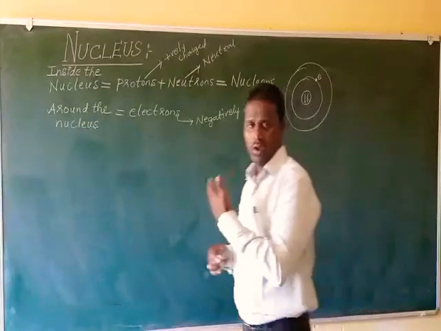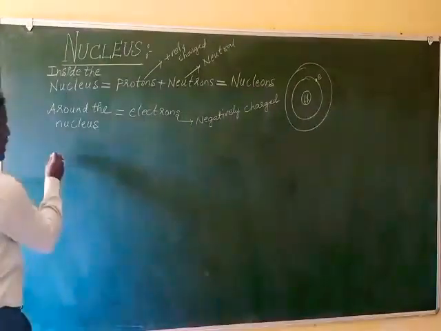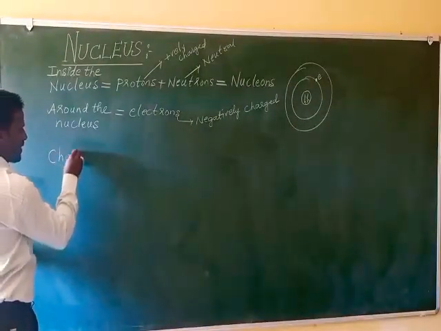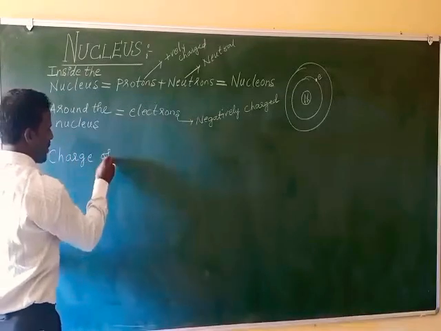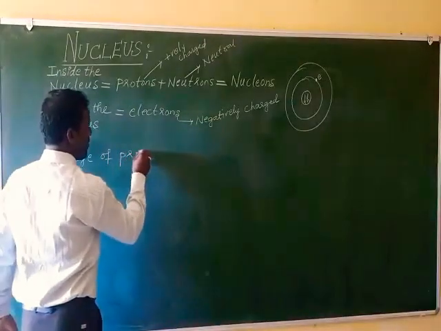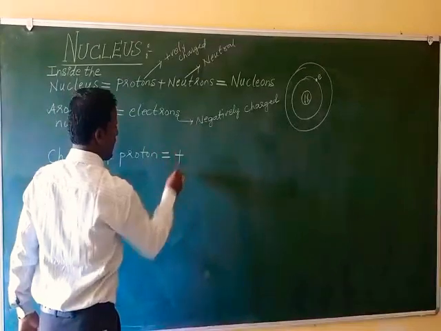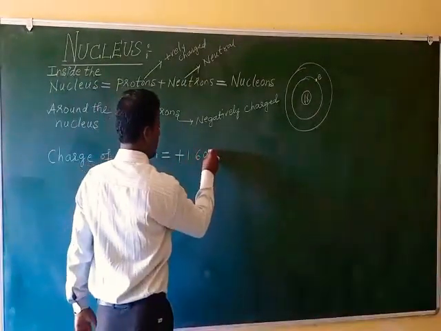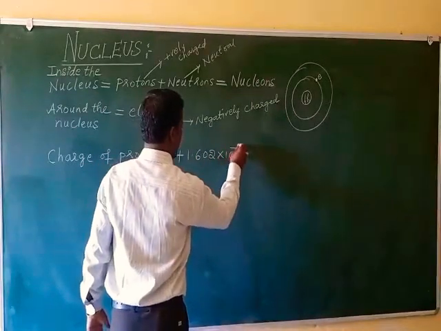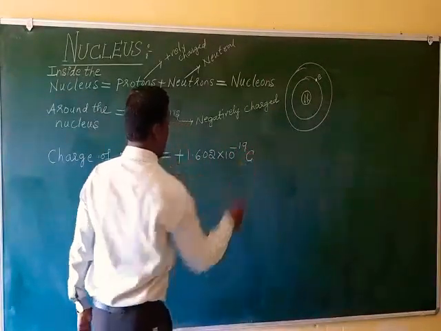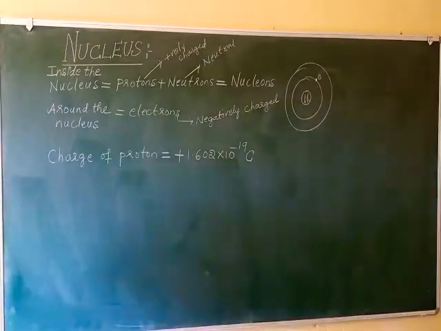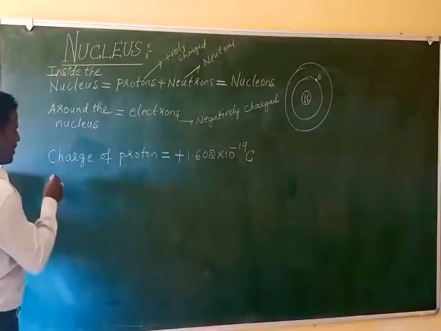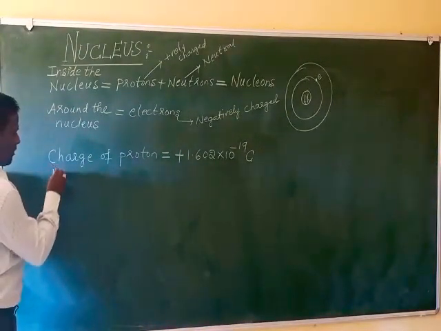So let us look into the value of charge of proton. What is the value for charge of proton? Charge of proton is plus 1.602 into 10 to the power of minus 19 coulomb.